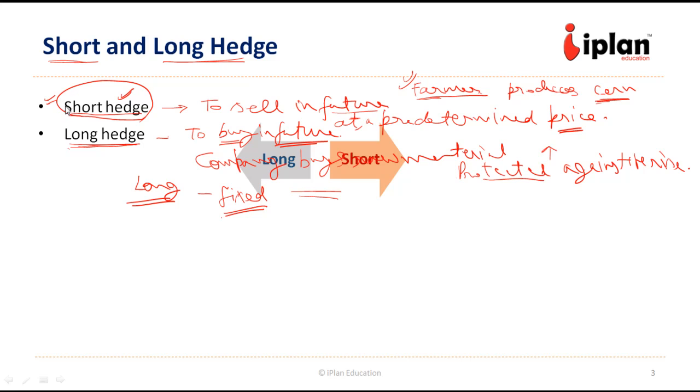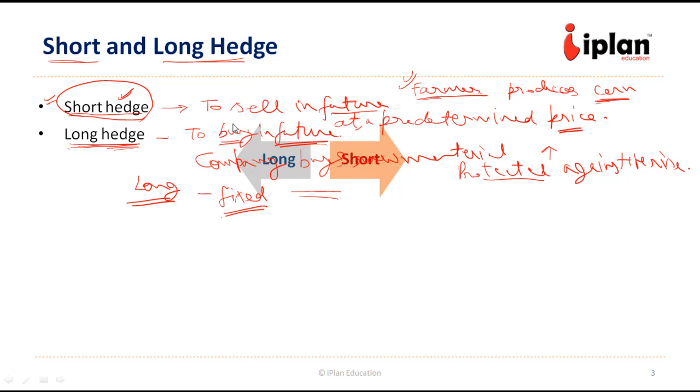But for hedging, the characteristics of the underlying, the spot, and that of the future contract should be the same. Even their timing should be the same for hedging to be a perfect hedge. Otherwise, it will not be able to provide the foolproof protection.